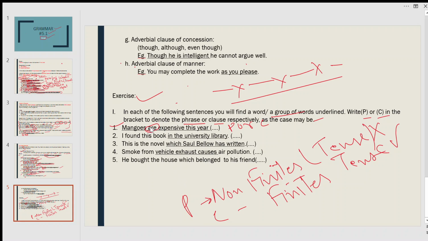That is simple present tense, so it is obviously a clause. Next one is, I found this book in the university library. Notice this underlined part, in the university library. Can you find a tense here? No. So it is obviously a phrase.